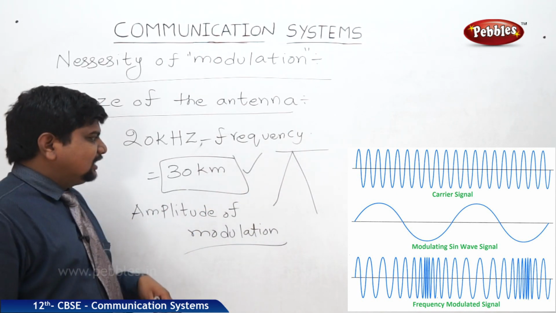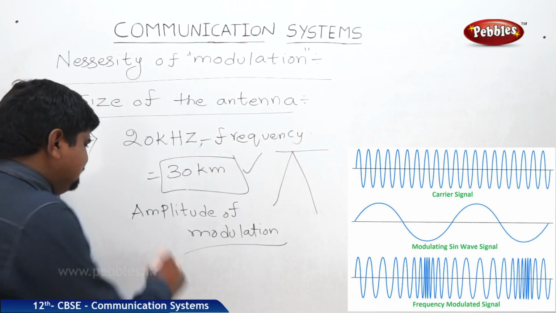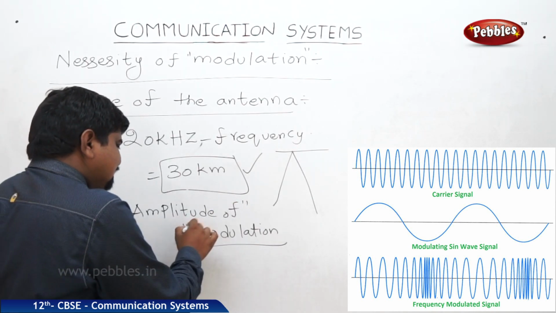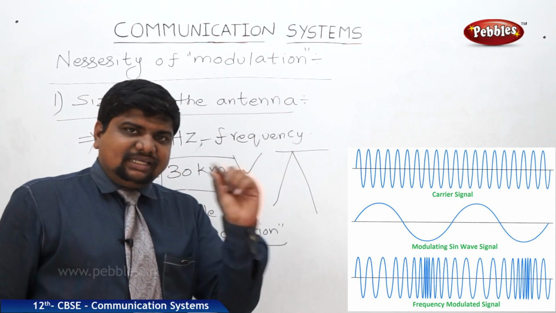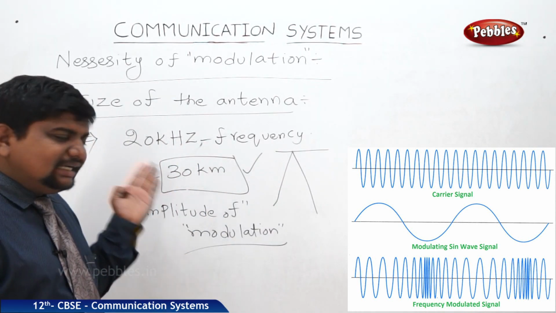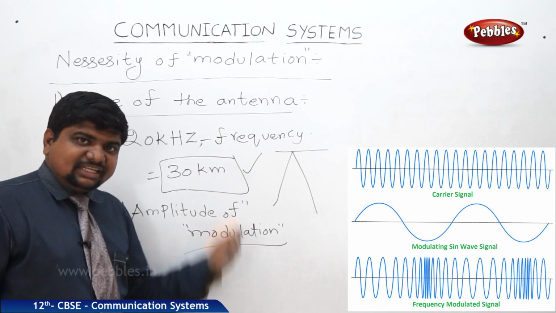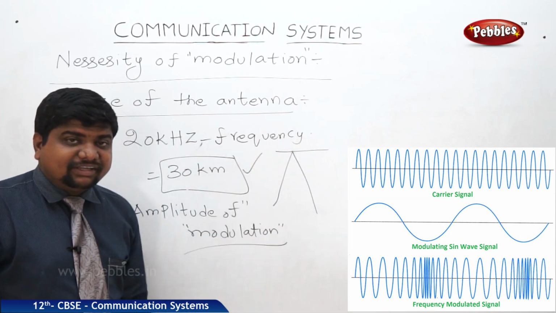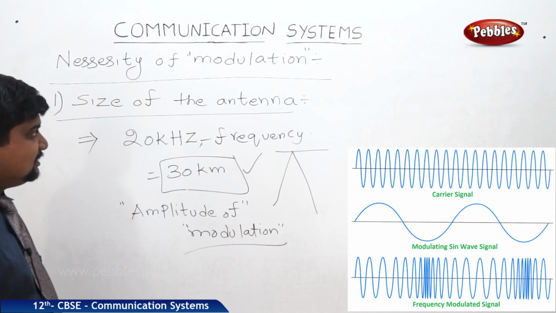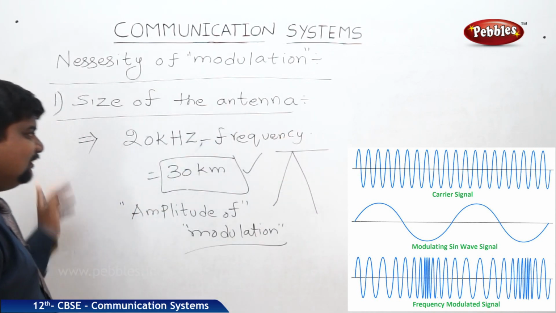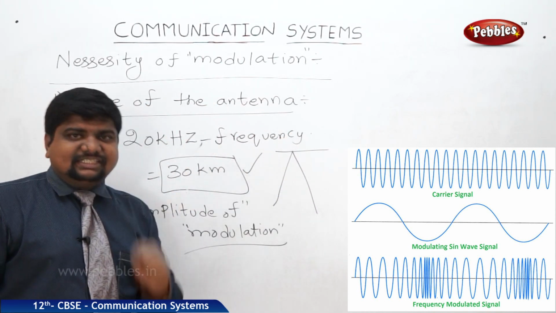And one more thing we can understand with this example is that we need a medium, or an object, which can transmit the information from lower frequency range to higher frequency range, or higher to lower, because of all these difficulties in transmitting the message.